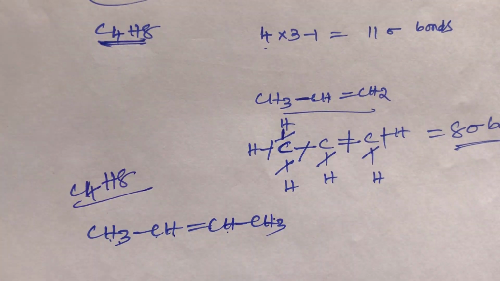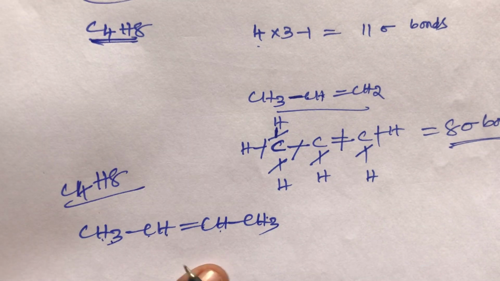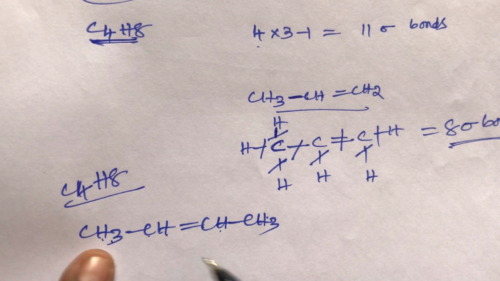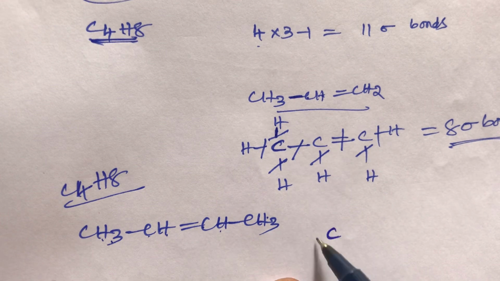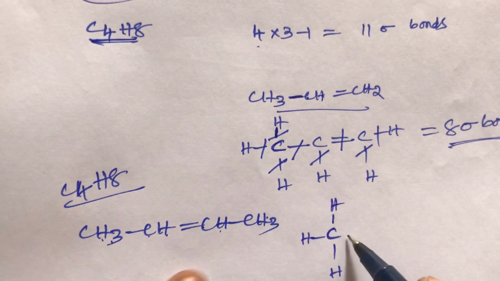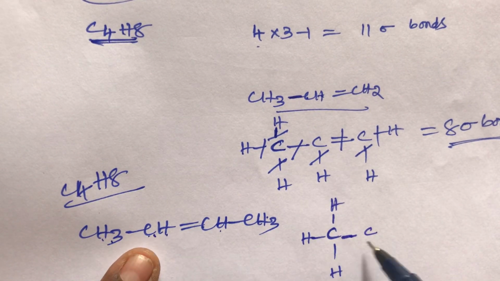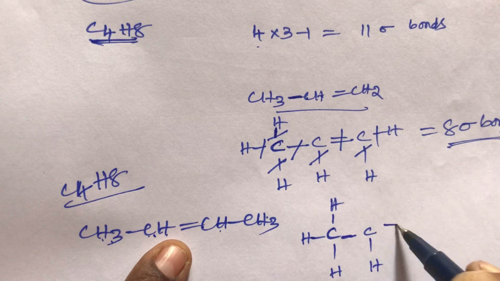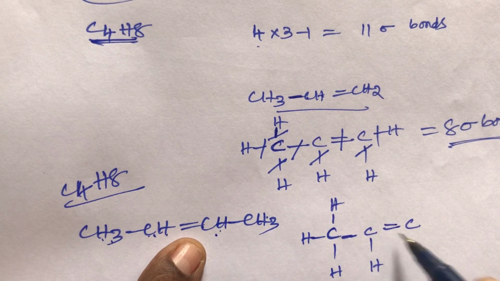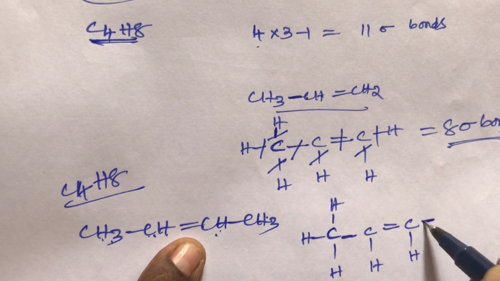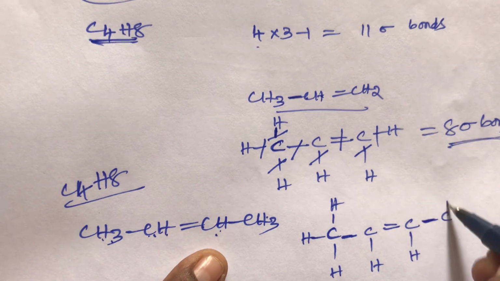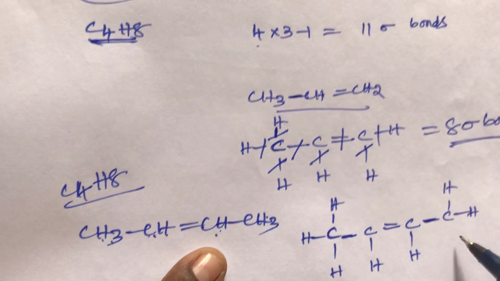Now calculate the sigma bonds. How to calculate sigma bonds? Draw the skeleton structure. I am writing the skeleton structure. This carbon has 3 hydrogens, then a single bond. Then this carbon has 1 hydrogen, after that a double bond, and this carbon also has 1 hydrogen. Then a single bond, then this carbon has 3 hydrogens.